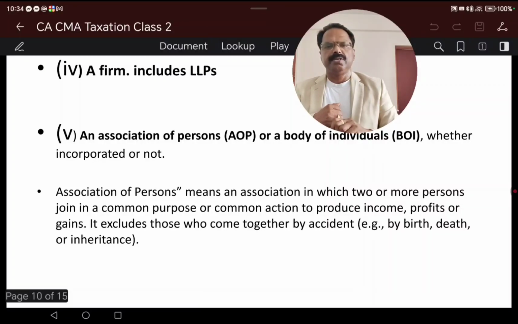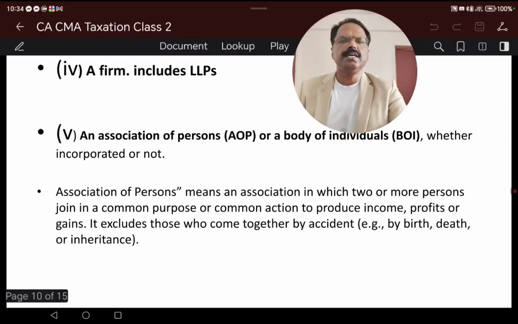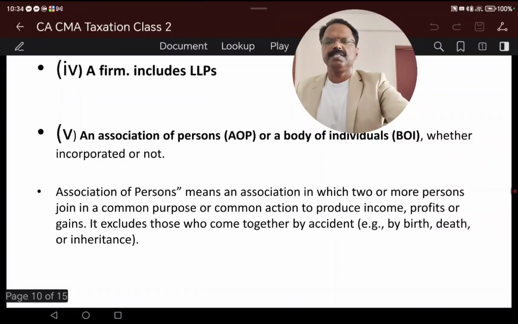Repeat it. Individual, Hindu undivided family, a company, whether an Indian company or a company registered outside India, and a firm. Firm means partnership firm and includes a limited liability partnership, and an association of persons and a body of individuals. So these are the person categories.